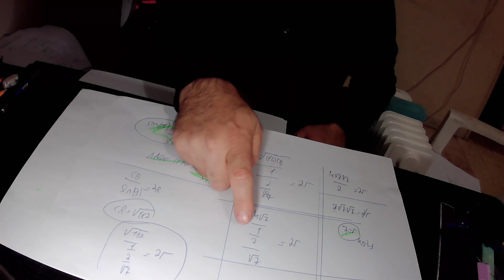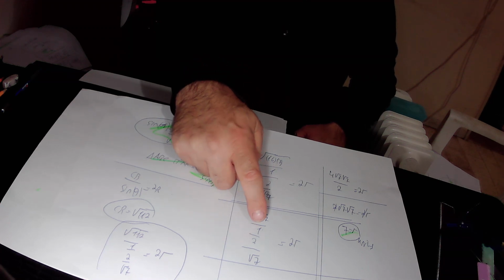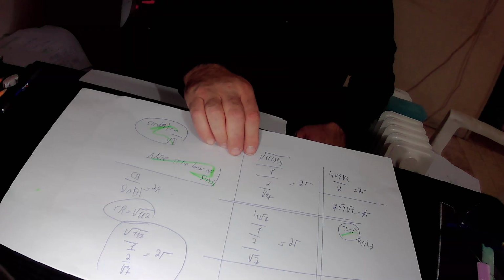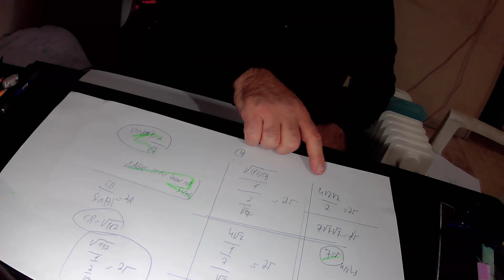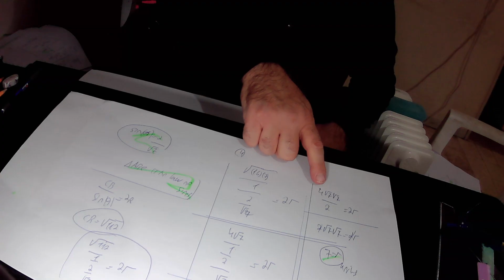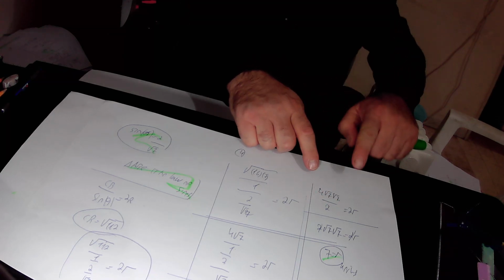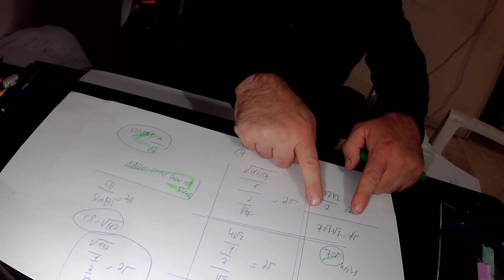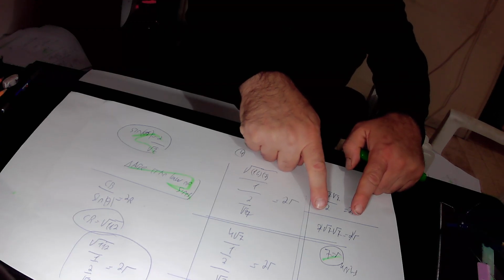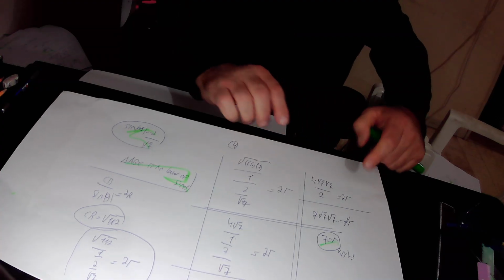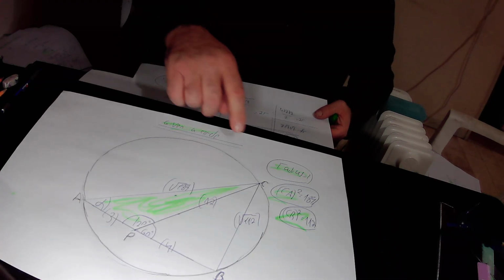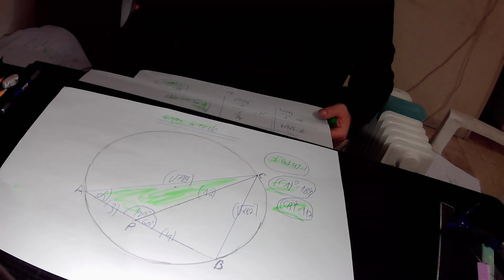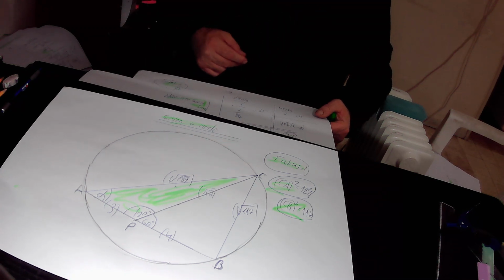So here we moved square root of 7 to the numerator and 2 to the denominator. And in total we found that 4 times square root of 7 times square root of 7 over 2 equals 2R. 4 over 2 is 2, so in total this expression equals 2 times square root of 7 times square root of 7 equals 2R. We have 2 on both sides of this equation, so the 2 will get cancelled, and we are left with only square root of 7 times square root of 7, that is 7, equals R. So in total we found that the radius of this circle is equal to 7 units in length.